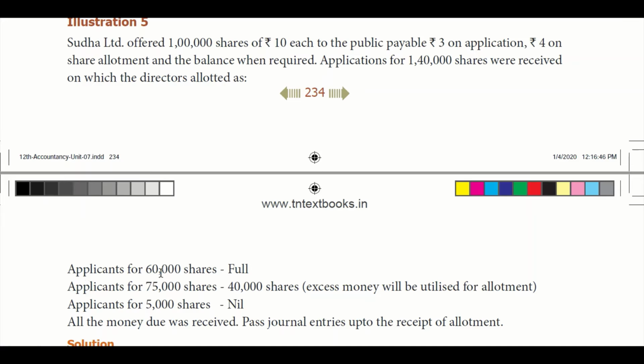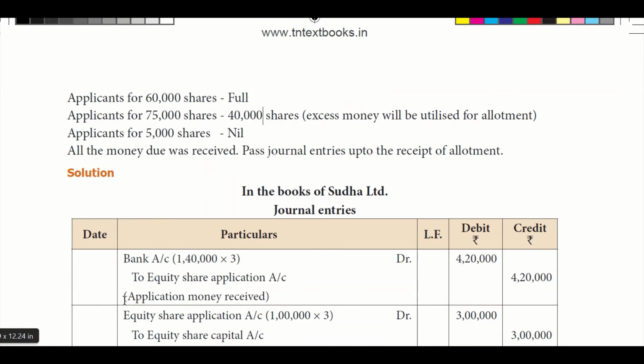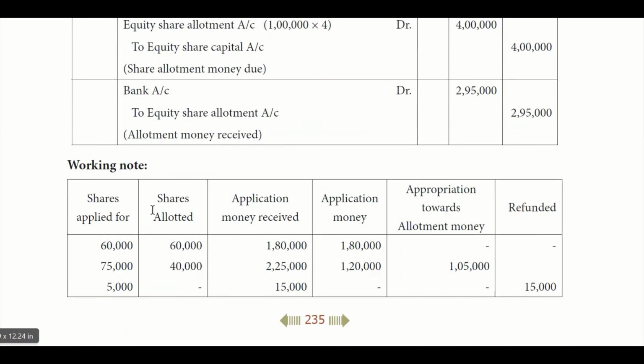Applications of 60,000 shares were fully accepted, and for applications of 75,000 shares, only 40,000 is accepted as shares. The balance 35,000 is going to be used for allotment, and they have rejected 5,000 shares. So out of this 1,40,000 received, this is how they made the allotment. It is always better to put a working table like this, so that you will know how much application money was received, how much was used for application, and how much is the balance used for allotment.